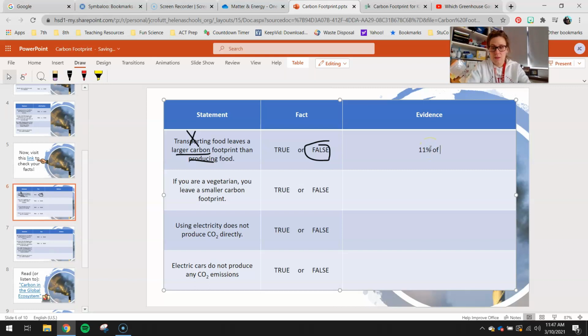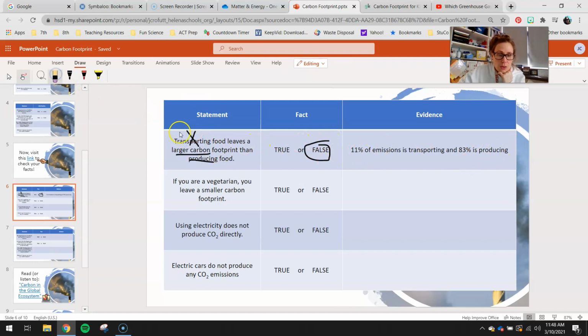11% of emissions is transporting, and 83% is producing food. Okay, so we actually make more of a carbon footprint producing the food, and the fact is in these numbers right here. So generally when I ask for evidence, I want some kind of number to support your answer. So I'm going to go ahead and leave that one there for you to look.